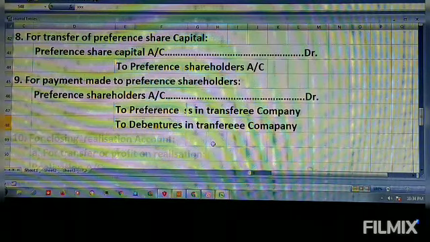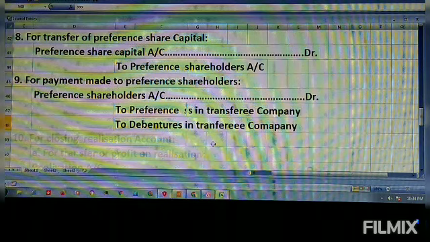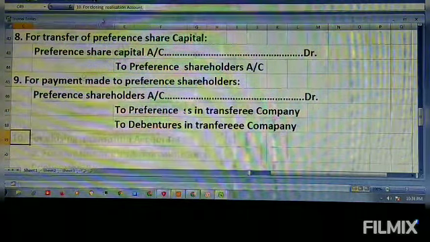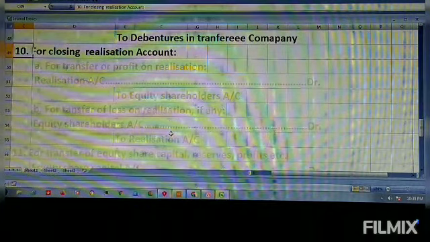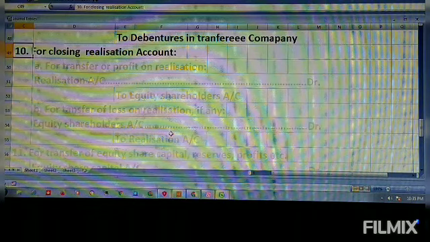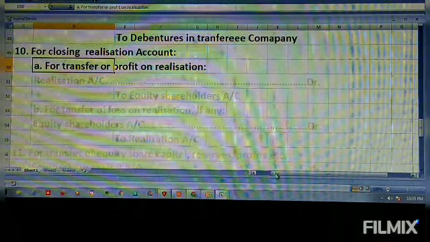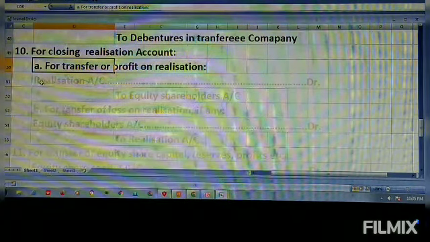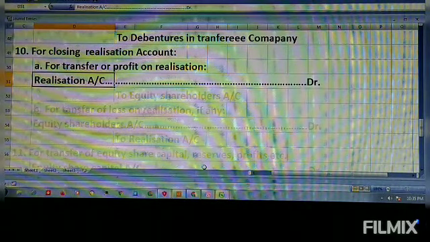Then the next entry, the last but one entry, is for closing the realization account. We have passed all other journal entries, so now we have to close the realization account. Let us write the closing entries. First, for transfer of profit on realization, the realization account is to be debited.